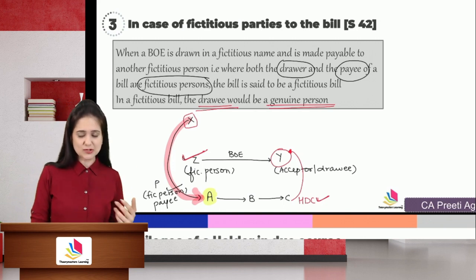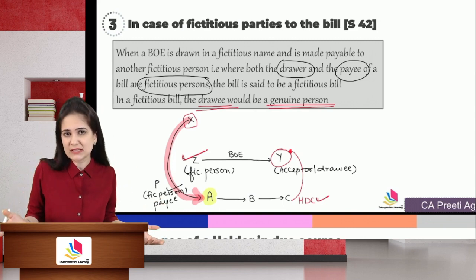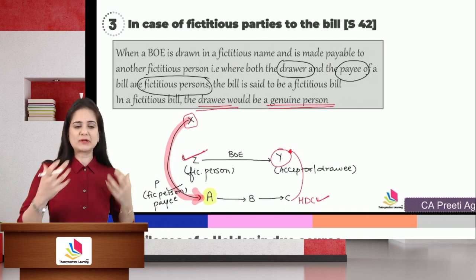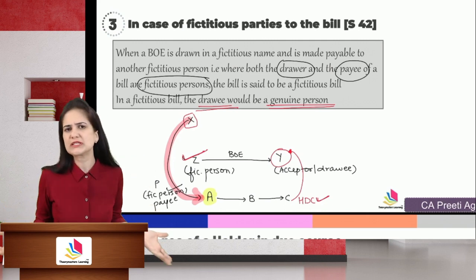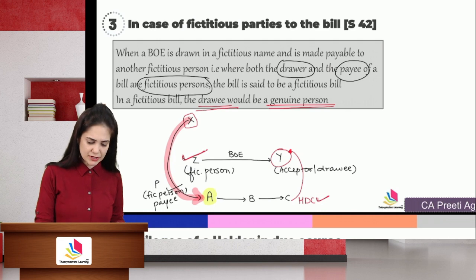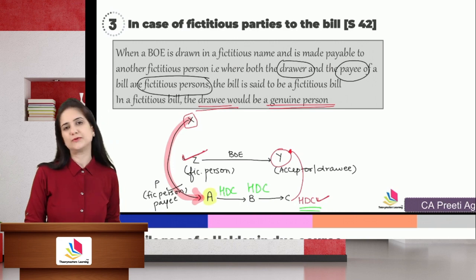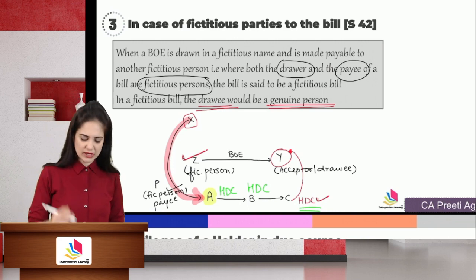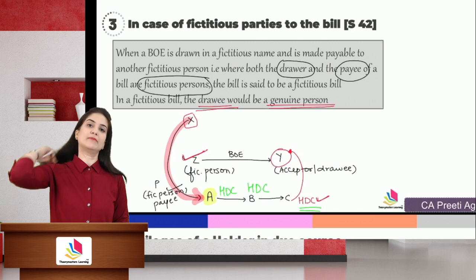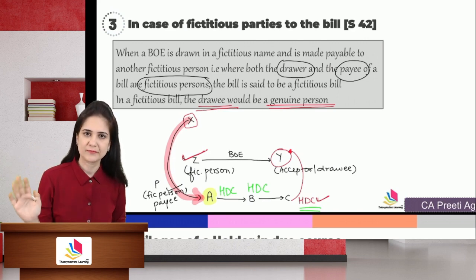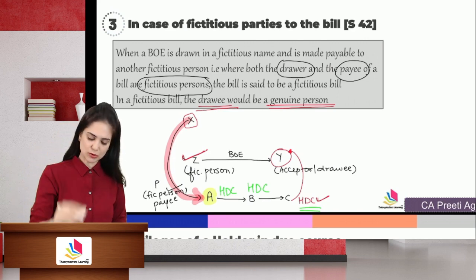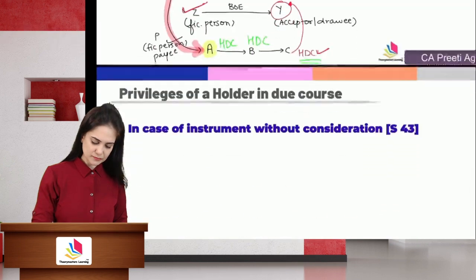So he accepted the instrument. Maybe he had some transaction with X and he accepted the instrument because it was endorsed in his favor. So he is a holder in due course. B is a holder in due course and C is also a holder in due course. So even though the instrument is drawn in the fictitious name of Z, Y is a genuine person. He is liable to the holder in due course.